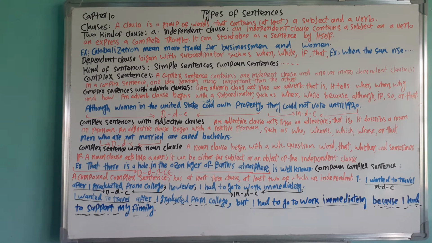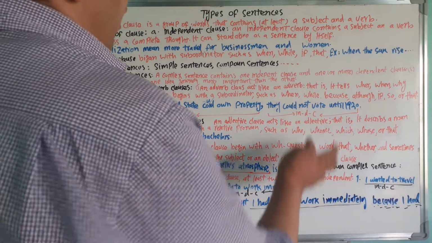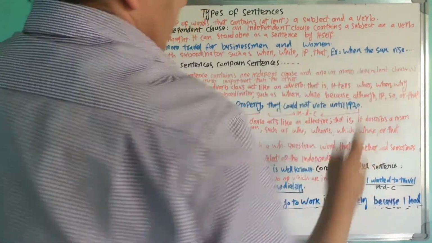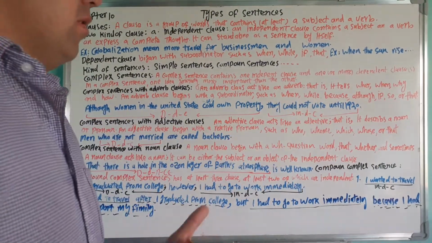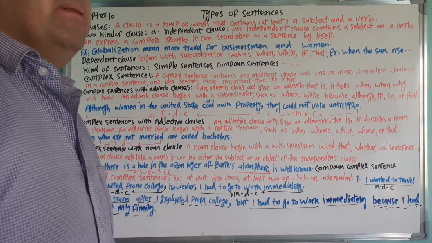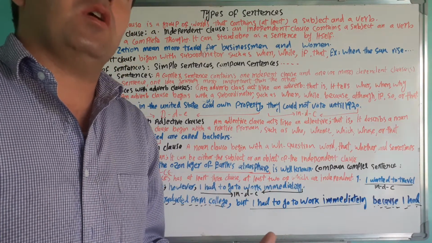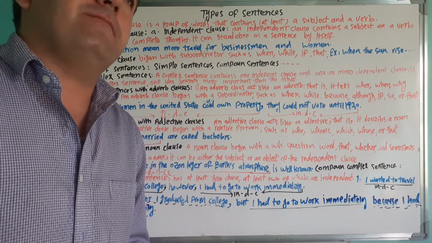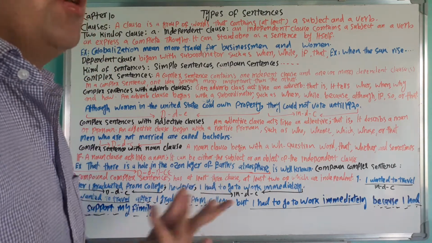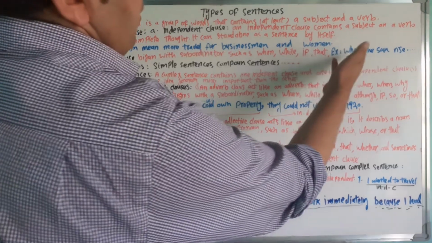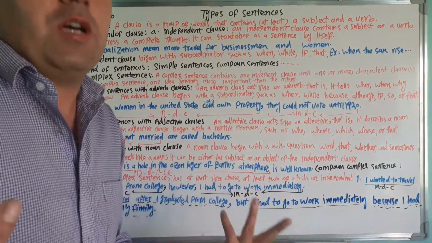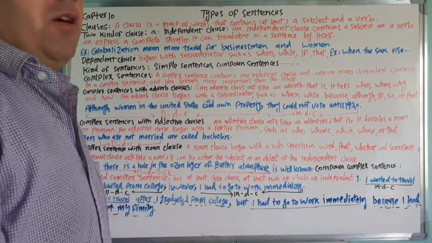A dependent clause begins with a subordinator such as when, while, if, that. Example: when the sun rises. It's a dependent clause. A dependent clause doesn't have a complete thought, it doesn't show a clear idea. For example, you see here, when the sun rises. What does when the sun rises mean? It doesn't have any complete meaning.